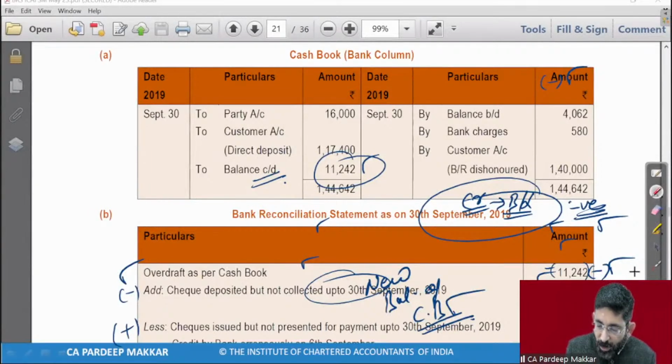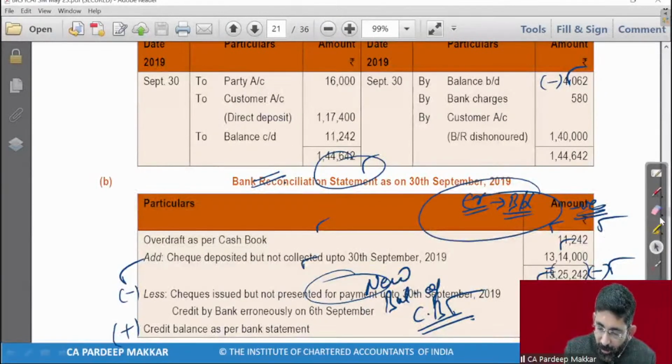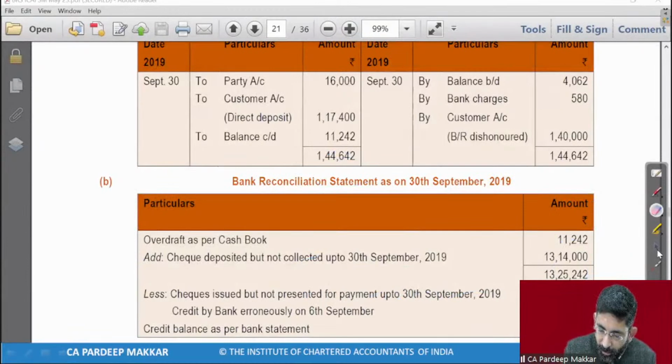So only two transactions were there. One is check deposited but not yet cleared. So if a check is deposited but not yet collected, you know it very well. If it is started from balance as per cash book, we will have to deduct it. So if it is a negative balance, then we have to deduct it. Means minus minus, it will be automatically plus, but this balance will again come negative.